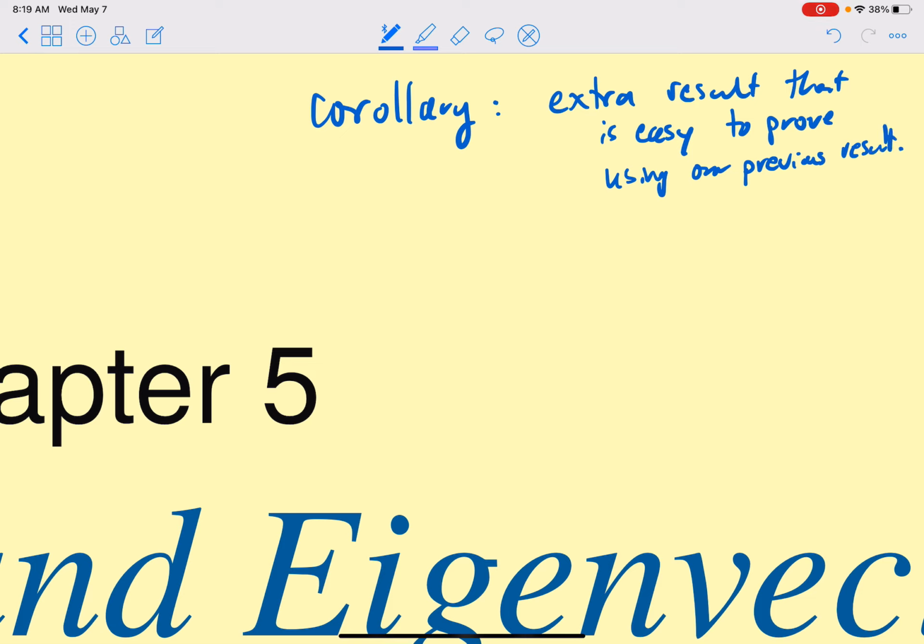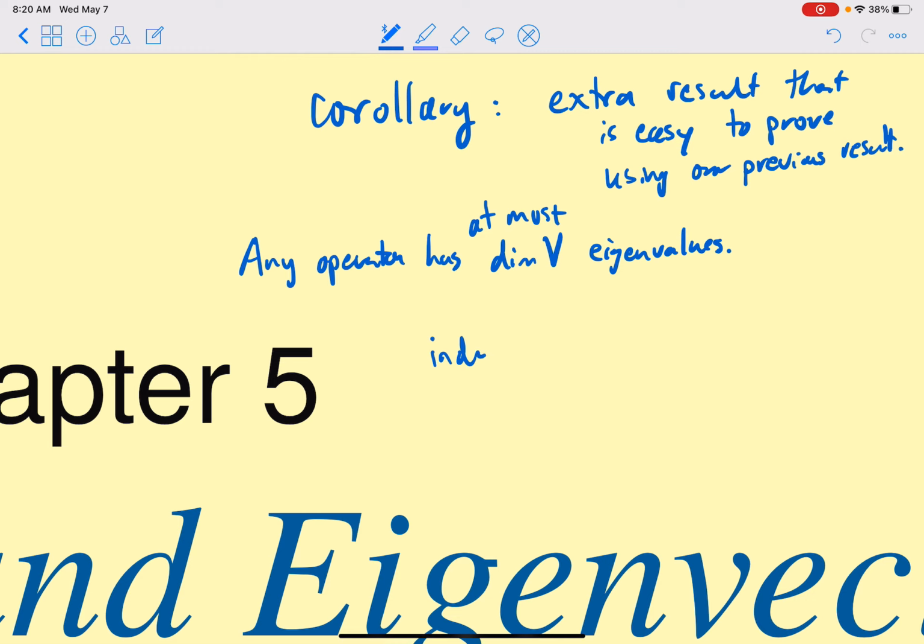What's the corollary? The corollary is that any operator has at most dim V eigenvalues. And that's just because if it had more than dim V, we would have more than dim V independent eigenvectors. So you can't have that, the number of independent vectors is always less than or equal to the dimension of the space. So that's why we know that there's at most that many eigenvalues. Because if we had more, then we'd have more independent vectors than we have dimension.